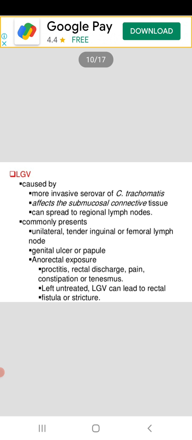It is caused by more invasive serovars of Chlamydia trachomatis, affects the submucosal connective tissue, and can spread to regional lymph nodes. It commonly presents with unilateral, tender inguinal or femoral lymph nodes, genital ulcer or papule, anorectal exposure, proctitis, rectal discharge, pain, constipation or tenesmus. Left untreated, LGV can lead to rectal fistula or stricture.